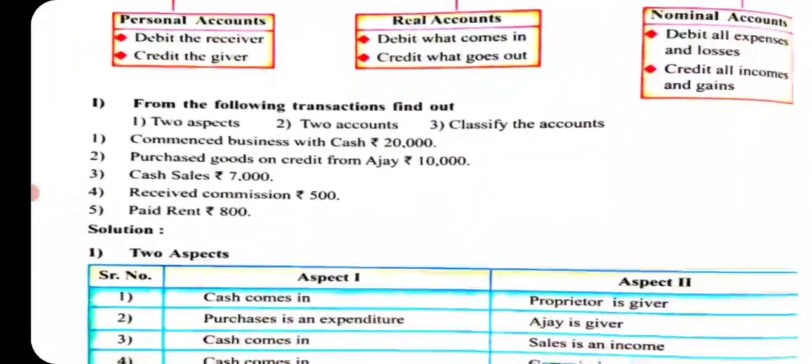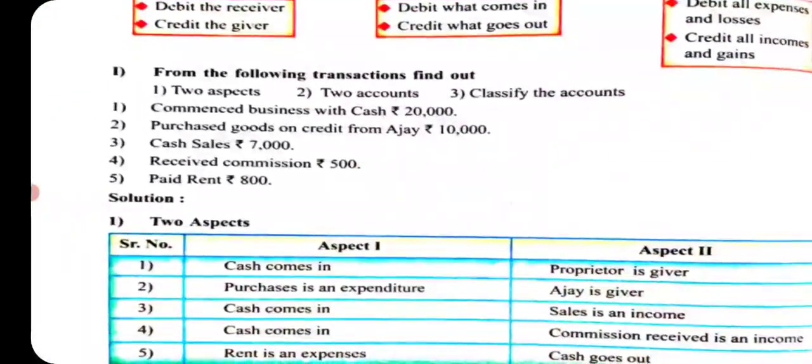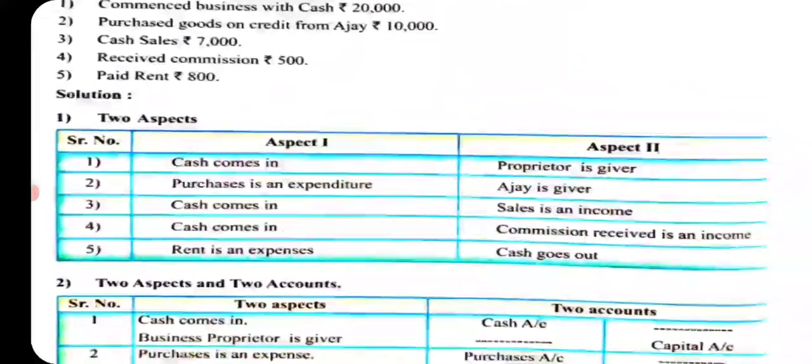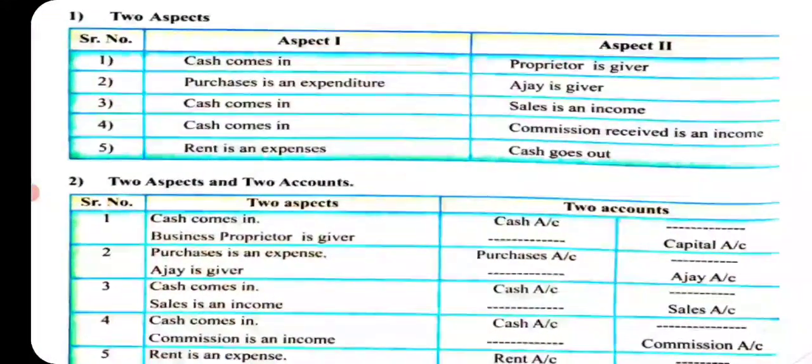Another example we will take. Cash sales of rupees 7,000. We have sold articles on cash basis for rupees 7,000. So what are the aspects? There are two aspects. First one is cash comes in. Debit what comes in.